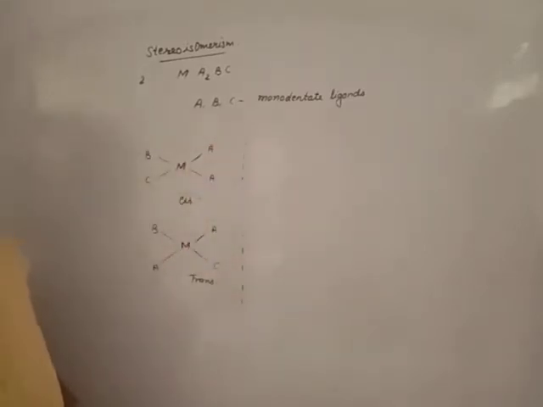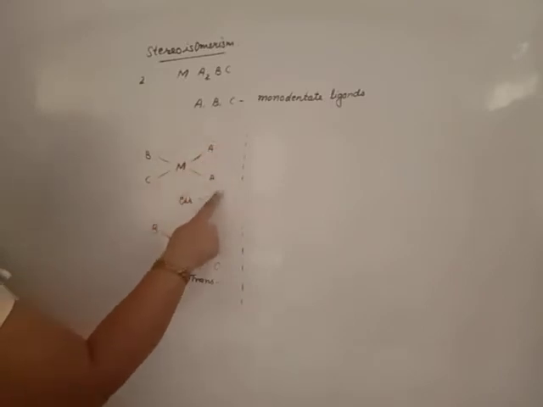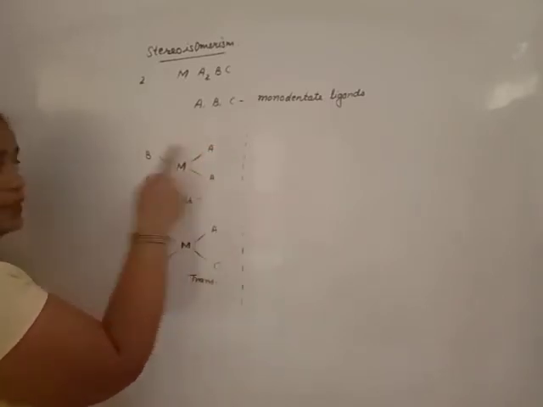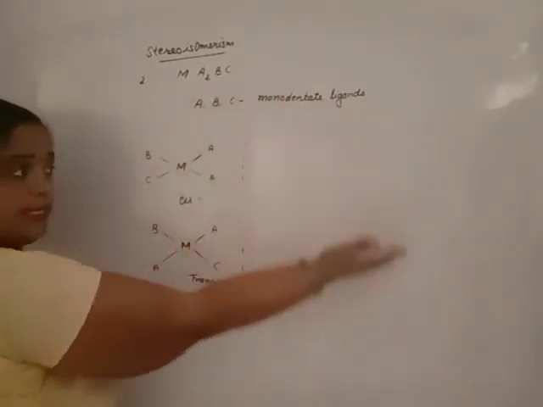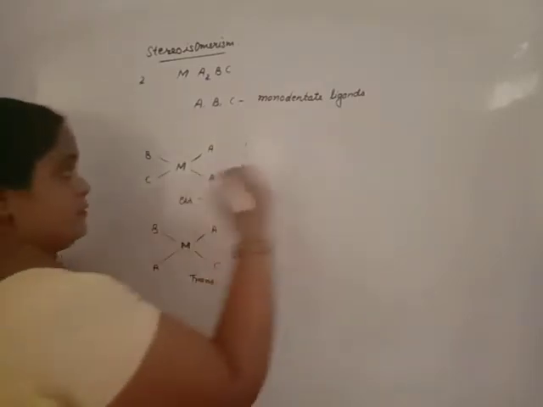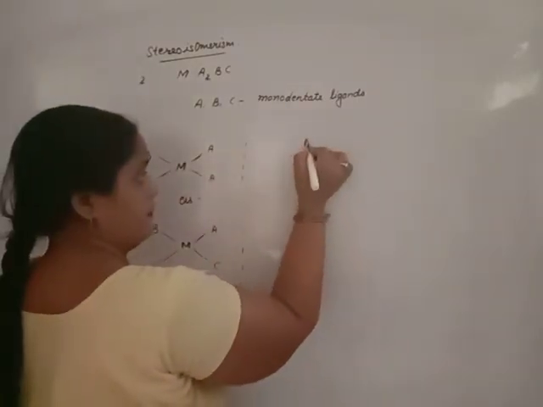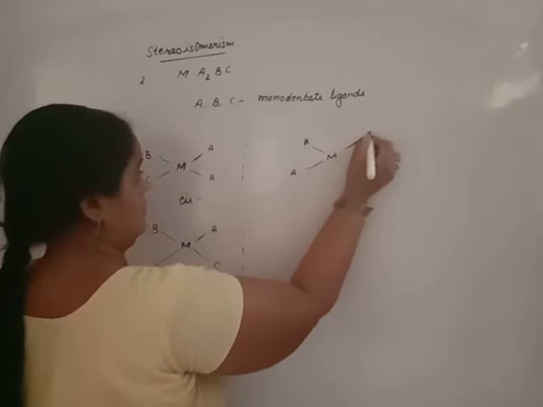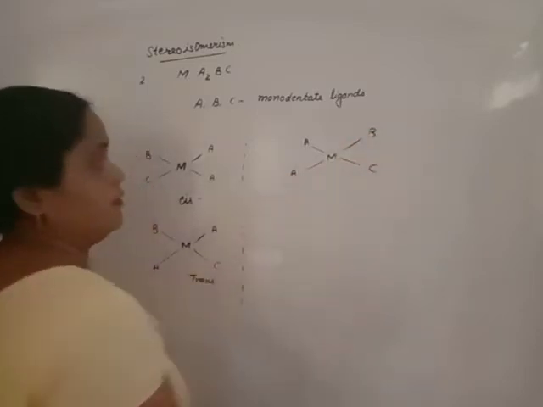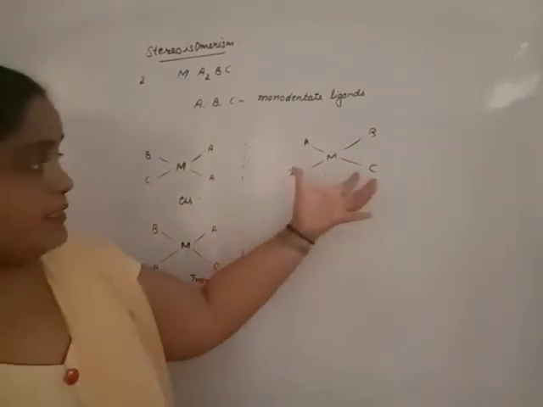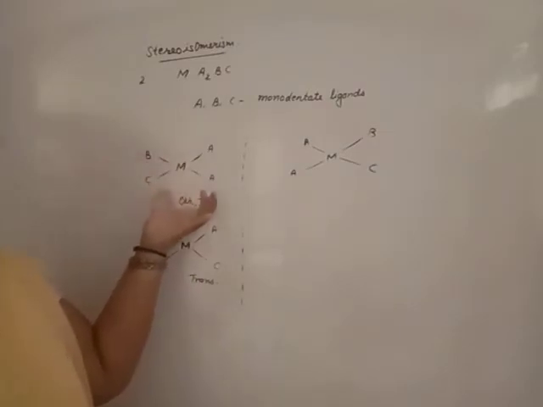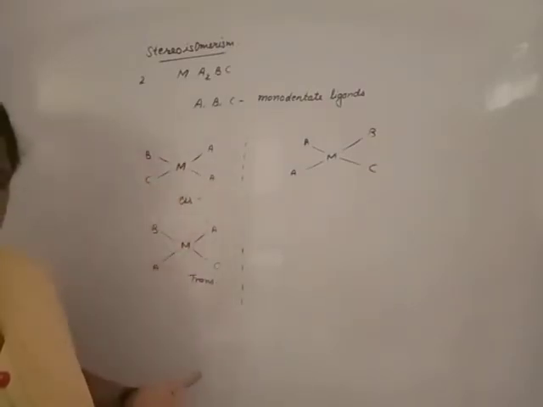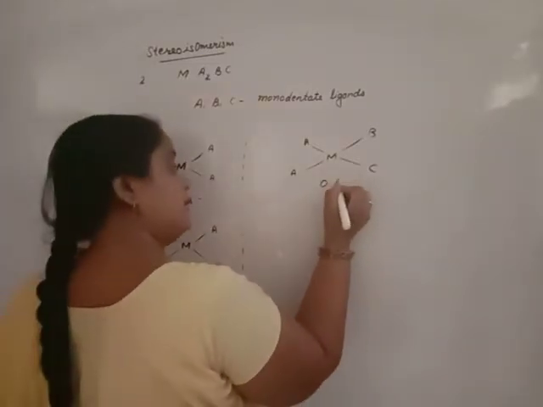Beta, obviously it is optically active because A on the right side appears on the left side, and the different groups B and C are swapped in the mirror image. When you place the mirror image over the original compound, is it covered properly? Answer is no. That means it is optically active.